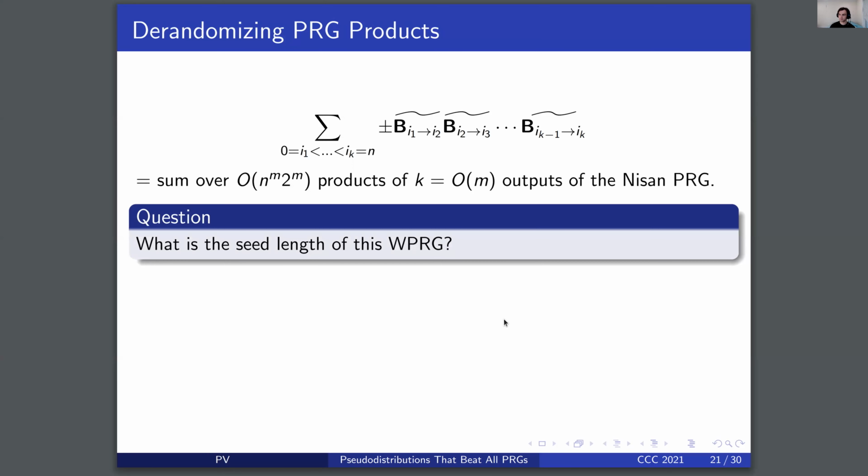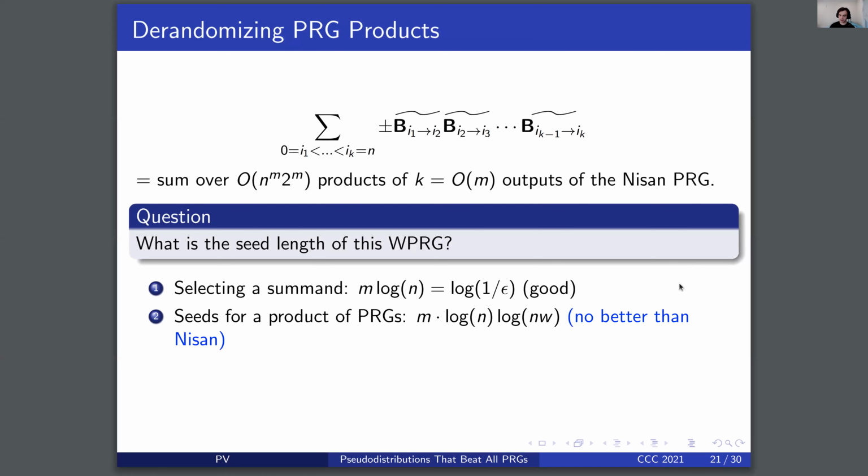Now we might be done. All that remains is to compute the seed length of this weighted PRG. In order to generate an output of this weighted PRG, we need to select a summand and then generate seeds for the approximations in this product. Selecting a summand costs us m log n, which is equal to order log 1 over epsilon, which is fine. But generating the m independent seeds for a product of these PRGs costs us m times log nw, and so is in fact no better than Nisan. So as of now, we've made no progress.